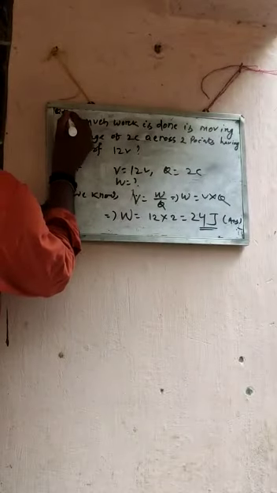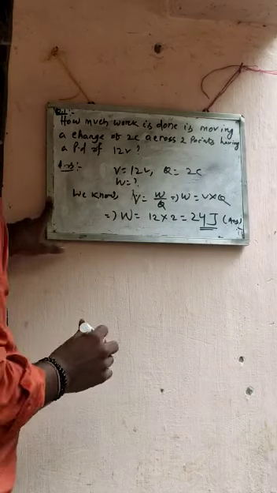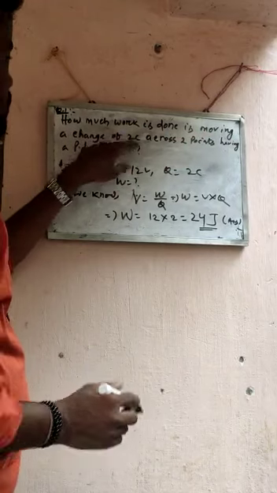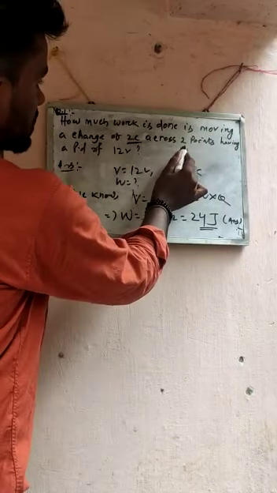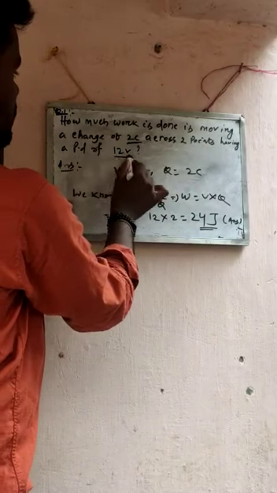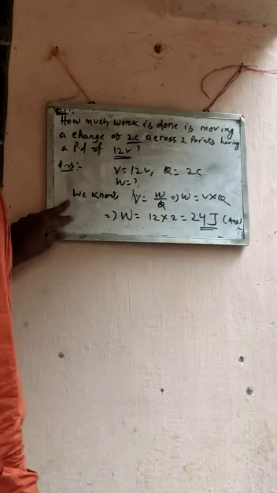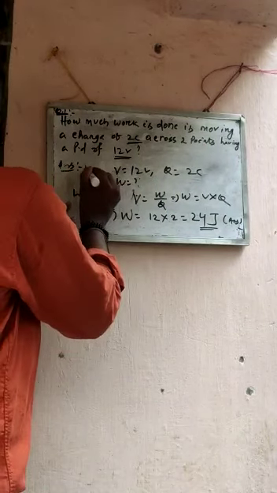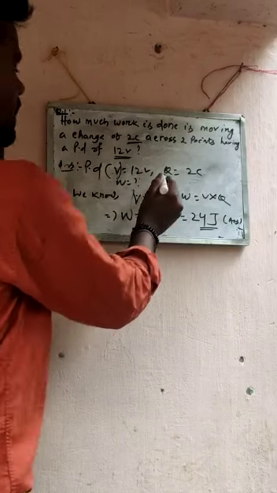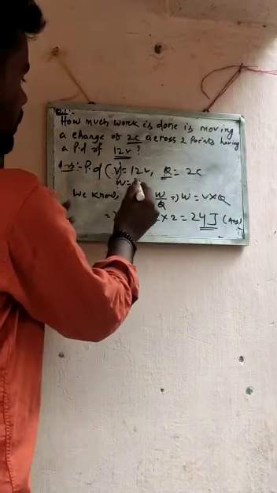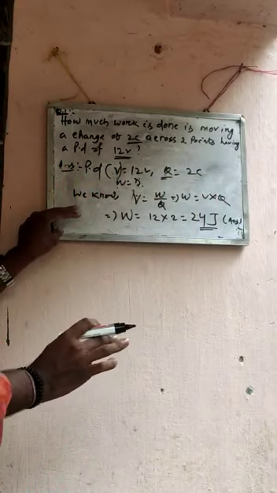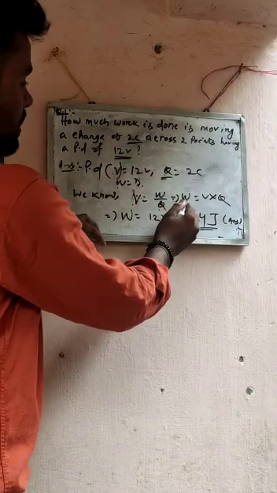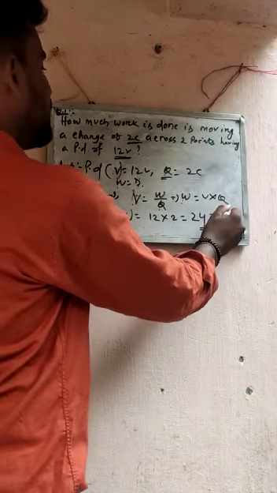Let us see an example or a problem related to potential difference. How much work is done in moving a charge of 2 coulomb across 2 points having a potential difference of 12 volt? So here given V equals 12 volt, means potential difference PD, and charge Q is given, and W we have to find out. We know from our formula V equals W by Q, and by cross multiplying we find W equals V into Q.